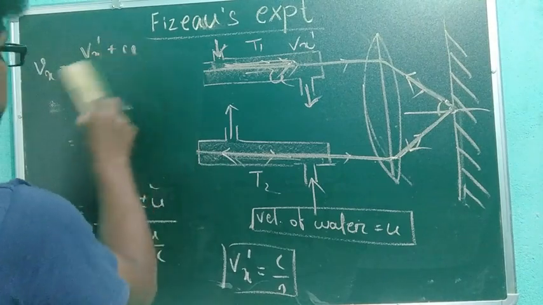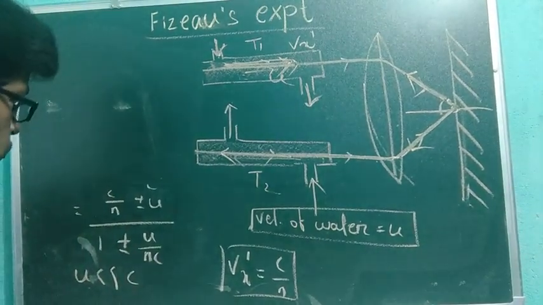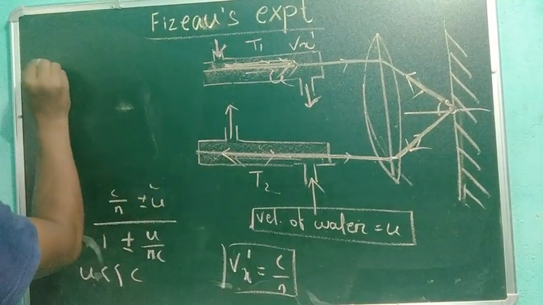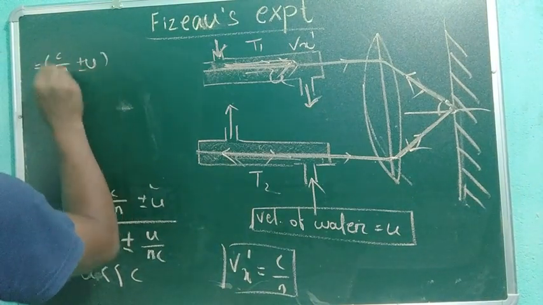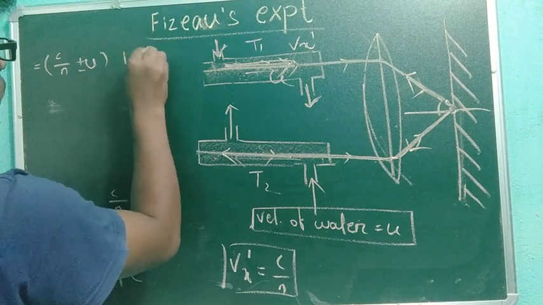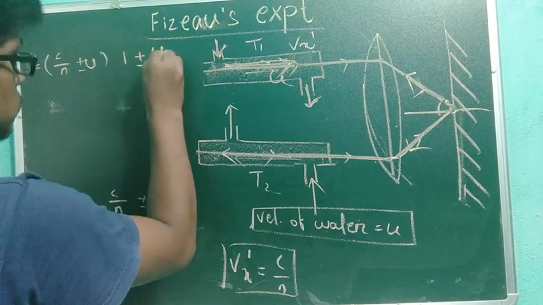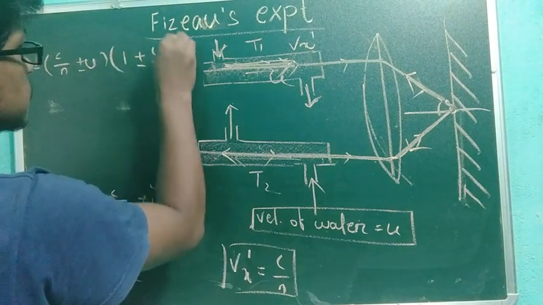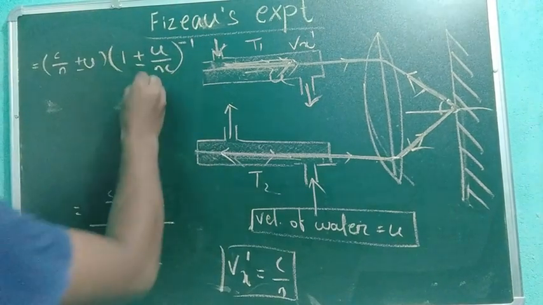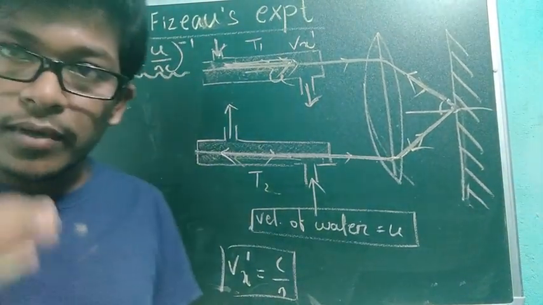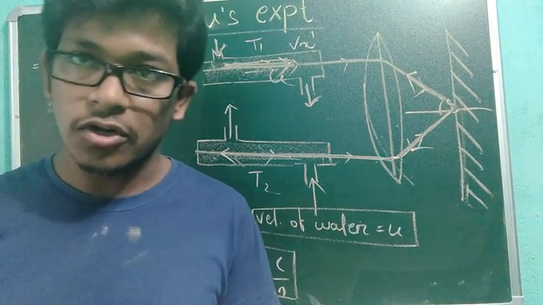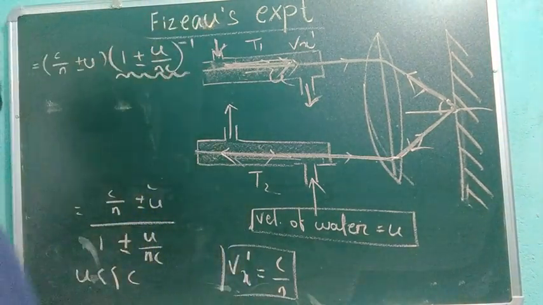I am erasing this part. So I can write it as c by n plus minus u, times 1 plus minus u by nc to the power minus 1. Here you can use the binomial expansion, neglect the higher terms and keep only the first two terms.